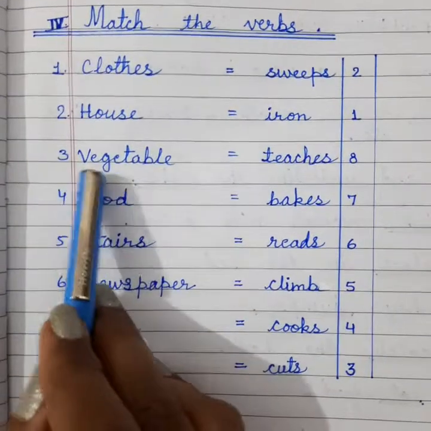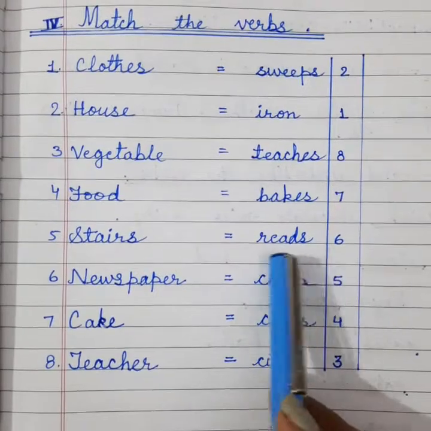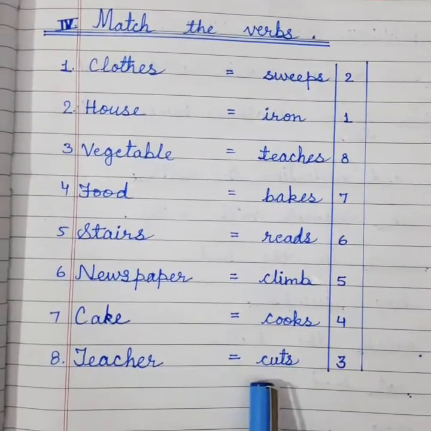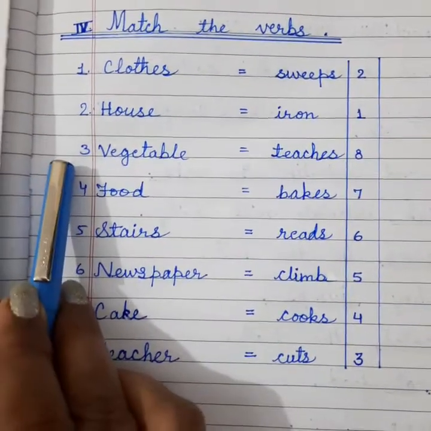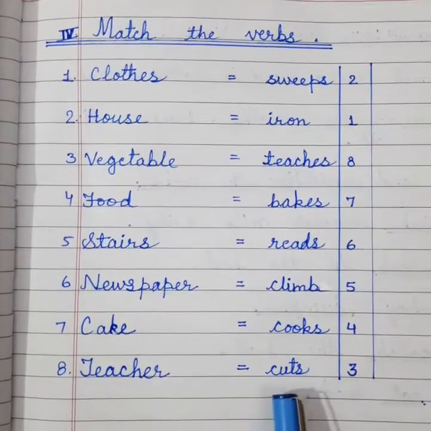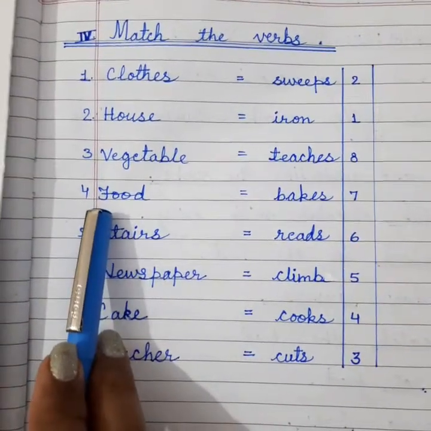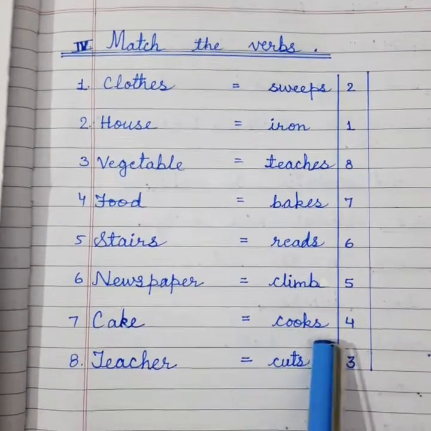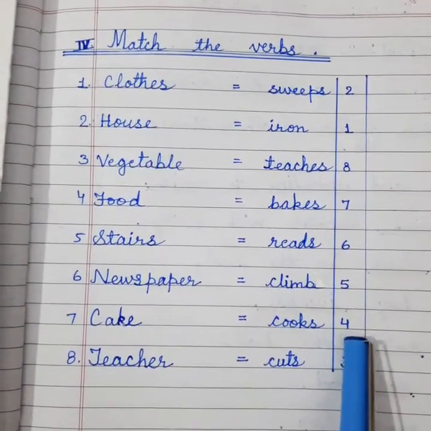Number 3, vegetable. Vegetable, what do we do with vegetable? Do we read? Do we climb vegetable? No. We cut the vegetable. And the number of vegetable is 3. So you will write the number 3 here in front of cuts. Number 4, food. We cook food. And the number of food is 4. So you will write number 4 here.